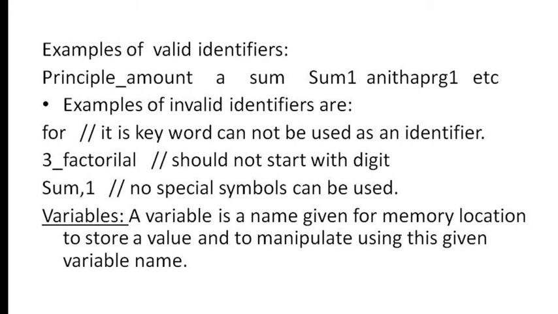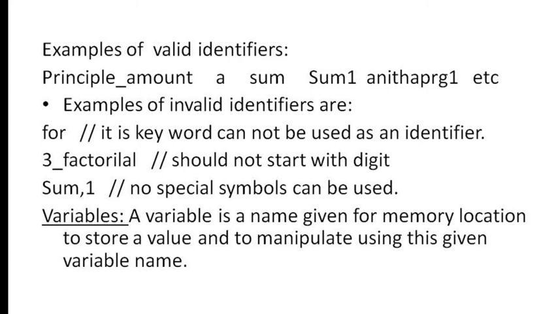What about sum1? Yes, it is a valid identifier because it is starting with a letter. It may be a capital or uppercase letter, no problem, but it is starting with a letter. So sum1 is a valid identifier. Is Anita PRG1 a valid identifier? Yes, it is a valid identifier. Why? Because it is starting with a letter.